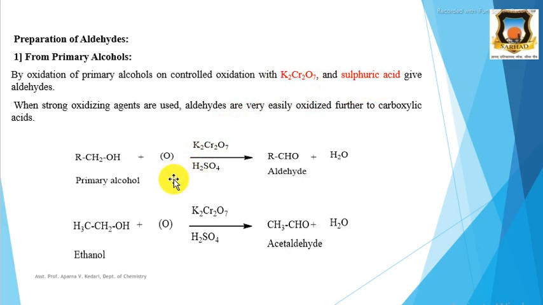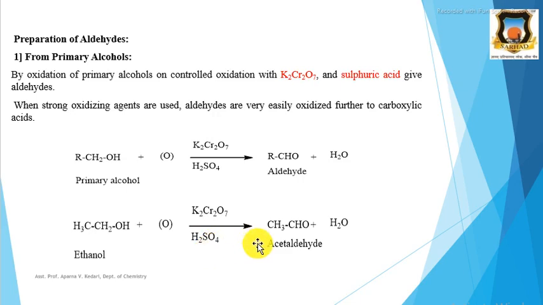When we allow these primary alcohols to react with potassium dichromate in H2SO4, they oxidize to aldehyde. But when strong oxidizing reagents are used, the aldehydes are directly oxidized to carboxylic acid, because these aldehydes are more reactive than primary alcohol, and they are further oxidized. First, primary alcohol in presence of this oxidizing reagent is converted into aldehyde. For example, ethanol oxidizes to acetaldehyde in presence of potassium dichromate and H2SO4.